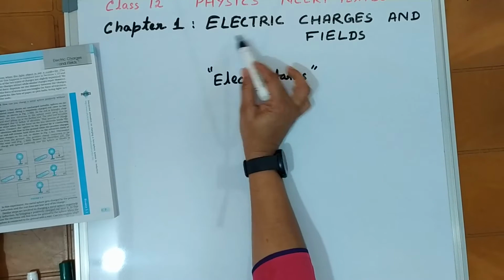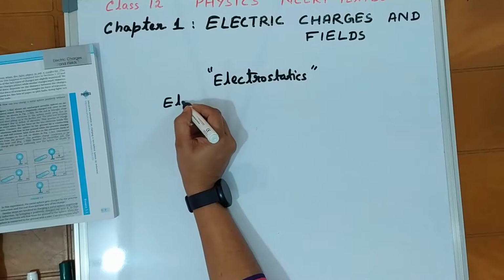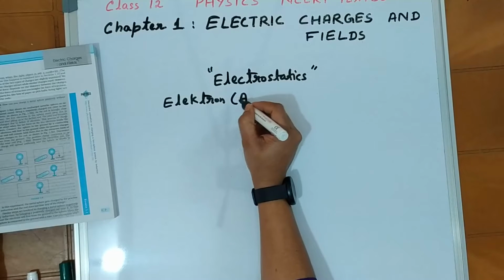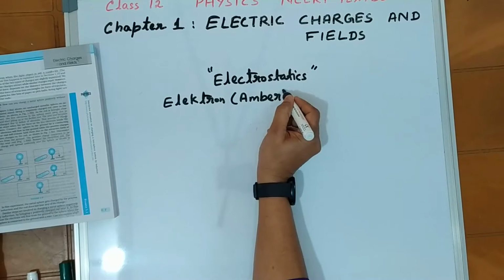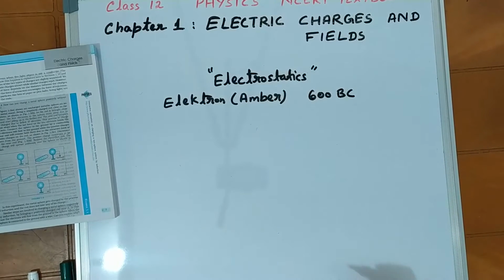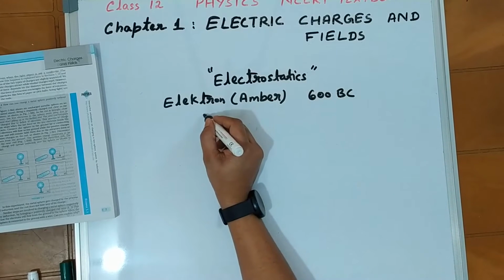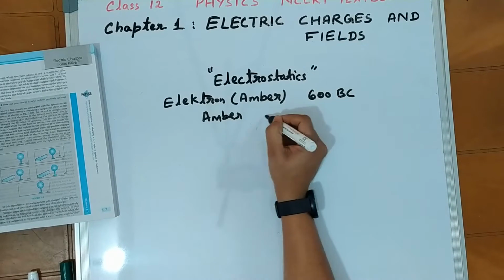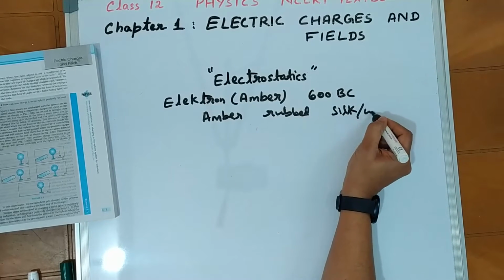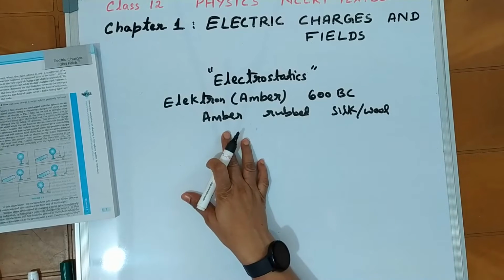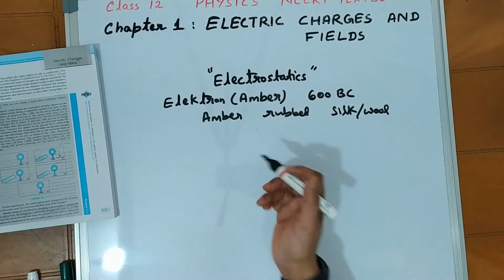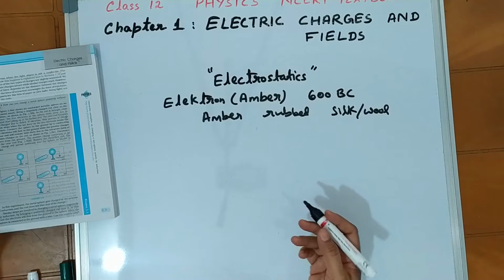The word electric has come from the word electron, which is a Greek word for the substance amber. Some 1600 BC, before Christ, Thales of Miletus found that when amber was rubbed with silk or wool, amber got the property of attracting lighter objects, thin pieces of lighter objects, and then the concept of electrification or charging a body came.